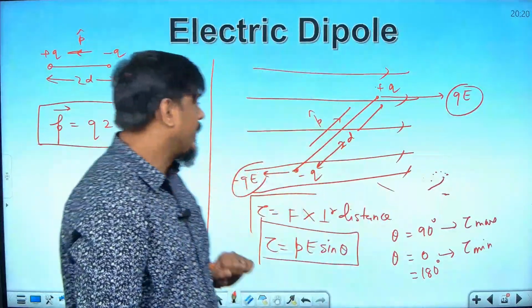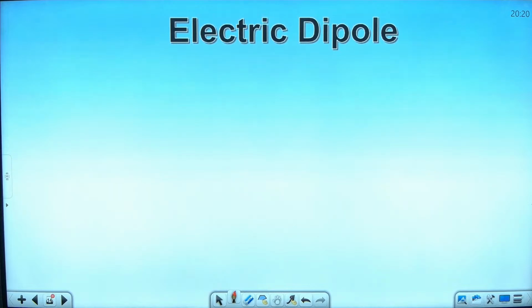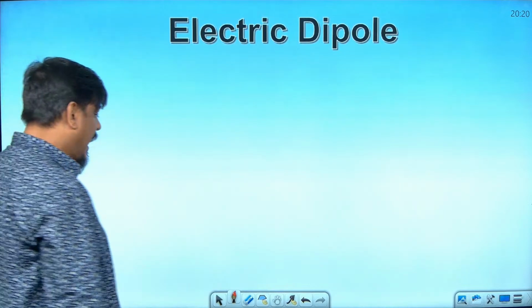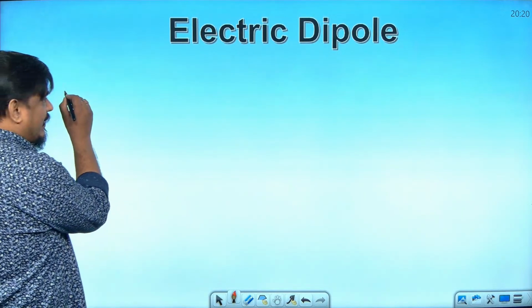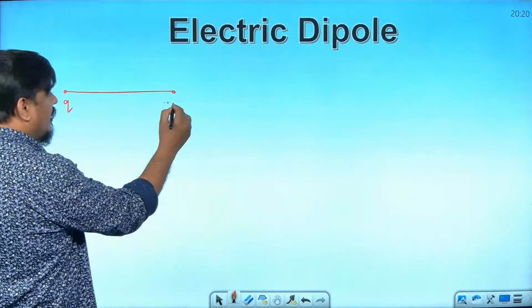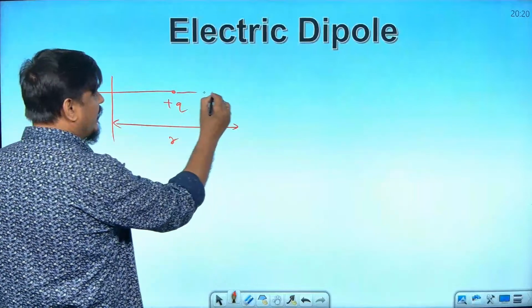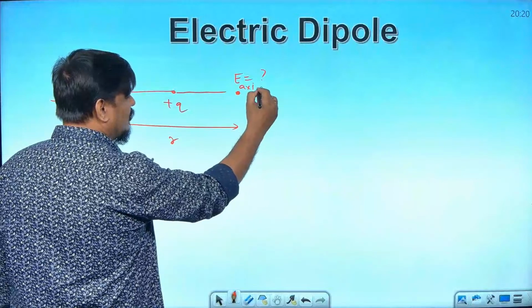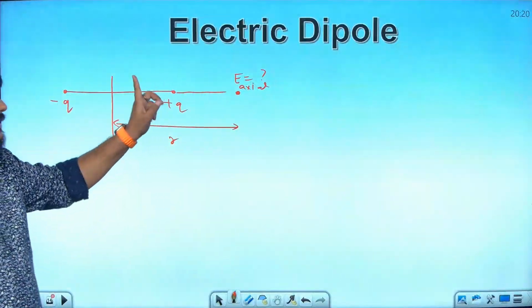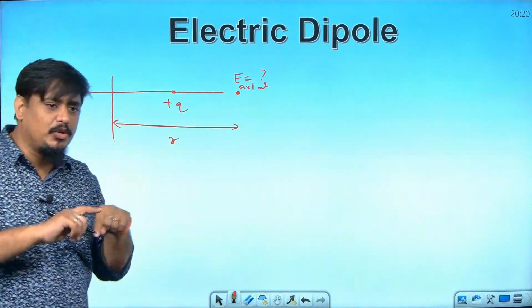Understanding? Okay. The next category of question that comes from the dipole is finding the electric field due to an electric dipole at an axial point or at an equatorial point. Again, I am not going to derive it now, but I will just tell you how to derive it, because the question comes in the exam. Plus Q, from the center of the dipole, go r distance away and find the value of the electric field. This is called E axial. So, we will keep a test charge here. This plus Q will give a repelling field, minus Q will give an attracting field. Subtract both, you will get the net electric field.